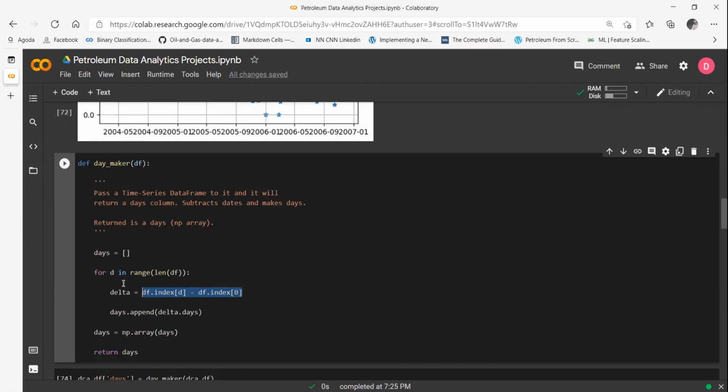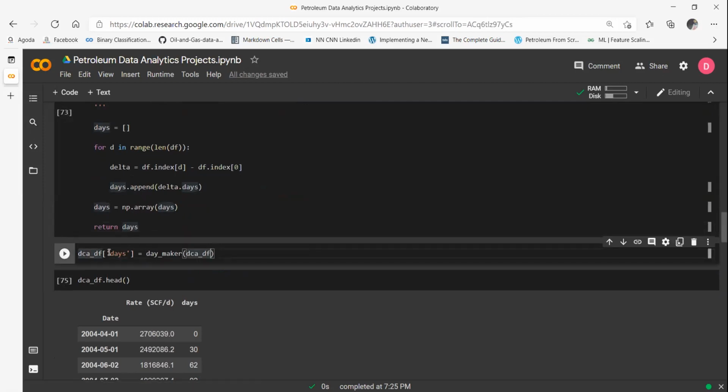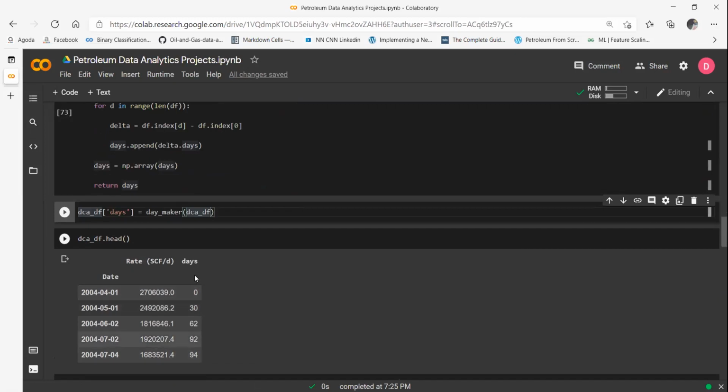Okay, we are going through each date one by one. We are keeping the first date stored, and we are taking the difference between the first date and that date, and appending it into a list which is called days. And finally, I'm returning this list of days. Once I put this DCA data frame into the function that I have created, you can see I have this days column ready.